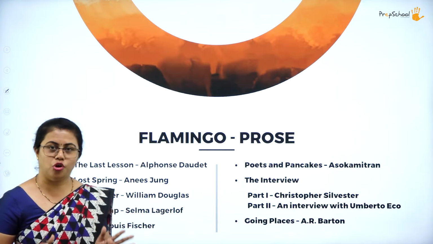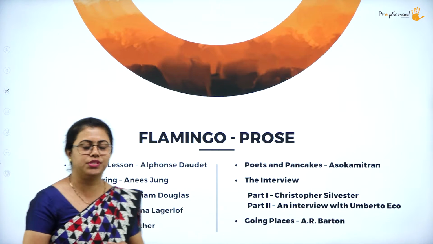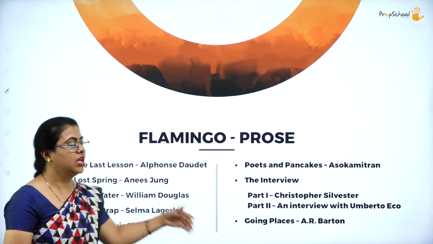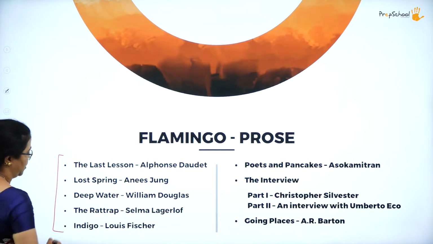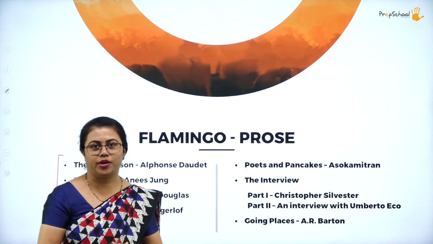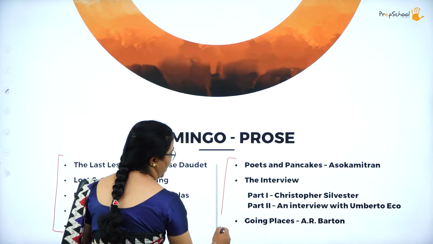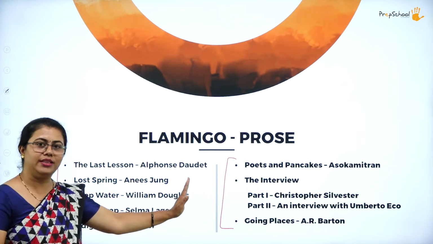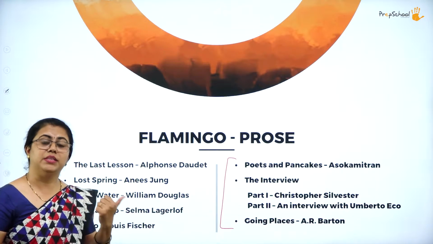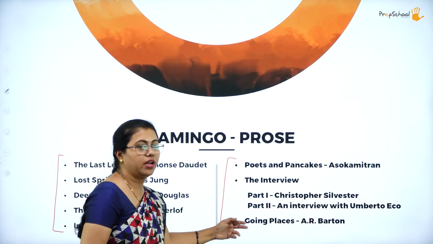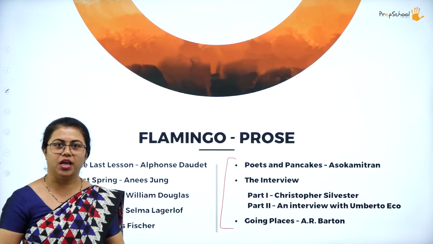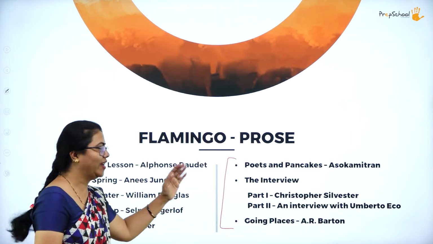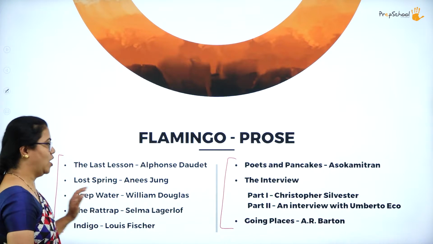We have various genres in this part, okay, prose. So here you can see that we have 7 to 8 lessons in this. So out of this, these 5 we will be learning shortly. Okay, so these 3 we need to wait to know whether CBSE will include it in your curriculum or not. However, all the lessons are available in your textbook. But the previous year when we checked, these 3 were not included for the examination. Okay, so even this time probably the syllabus might be reduced. If at all it is not reduced, we will enjoy reading all these. Okay, so as of now, everything is included.